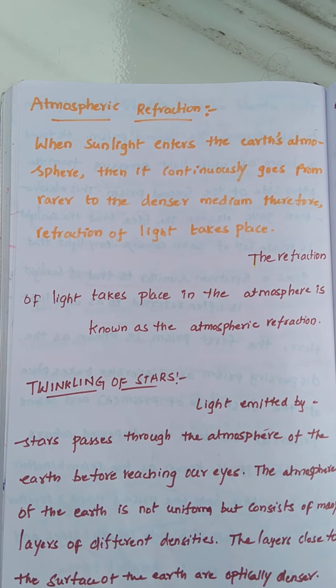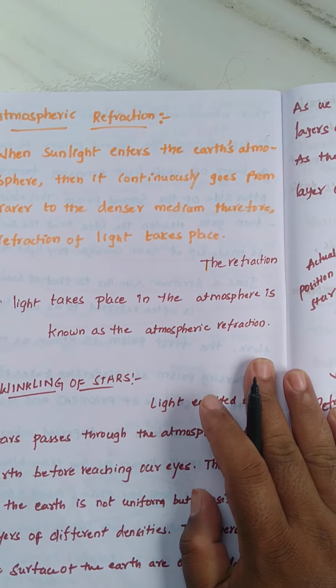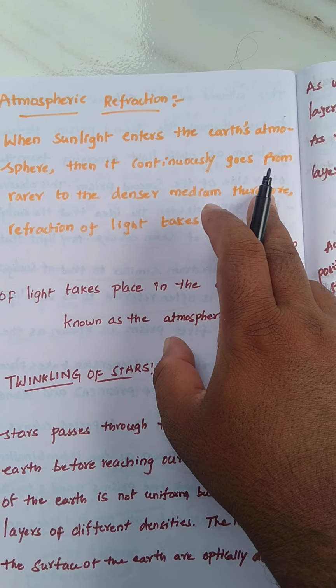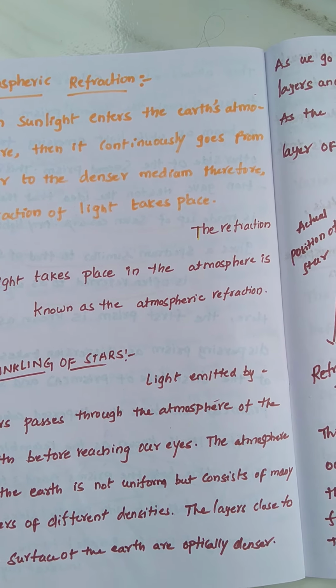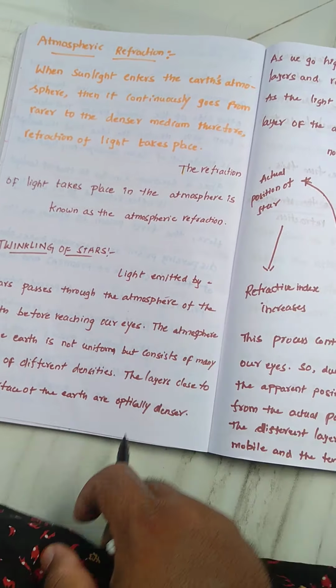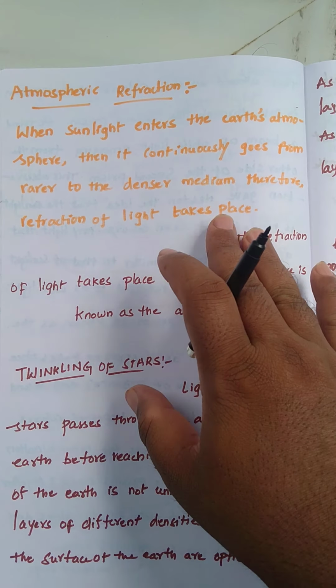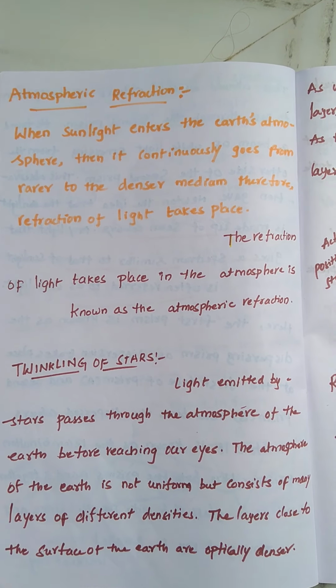We know that when sunlight enters the Earth's atmosphere, it continuously goes from one medium to another medium, from a rarer medium to a denser medium. So refraction of light takes place.